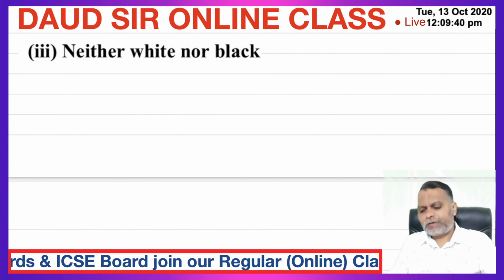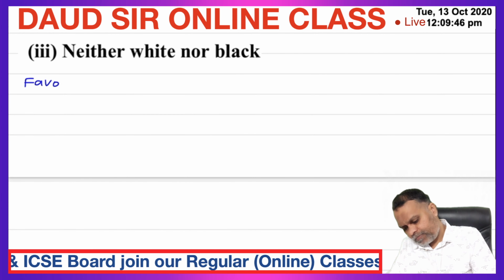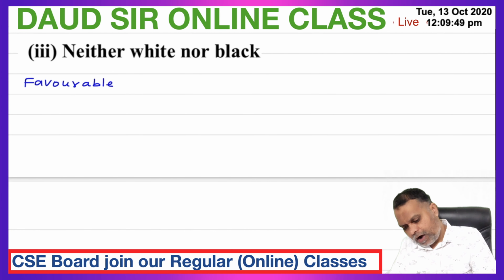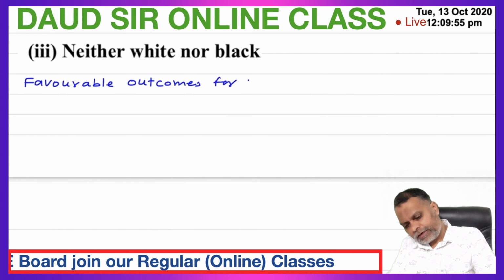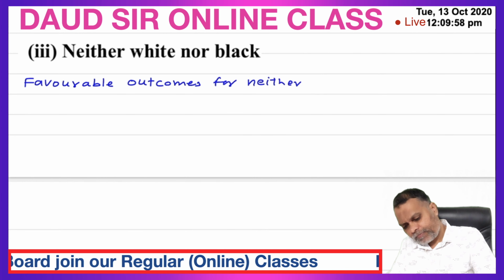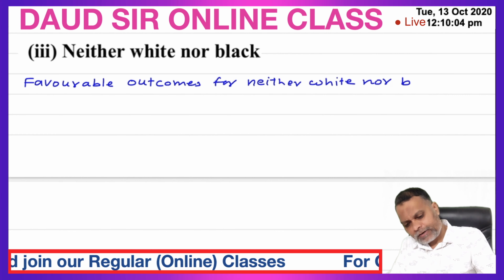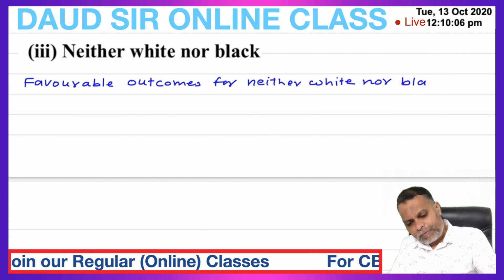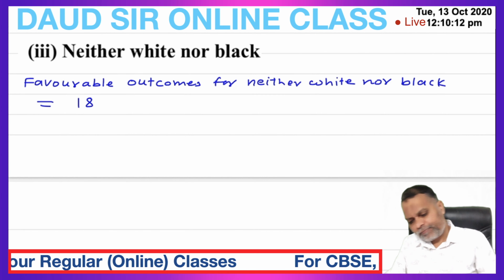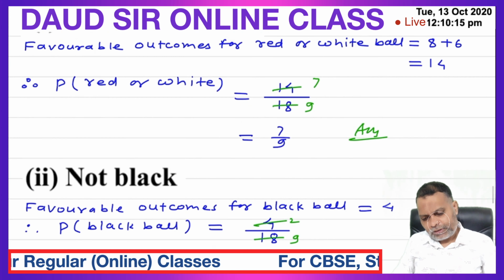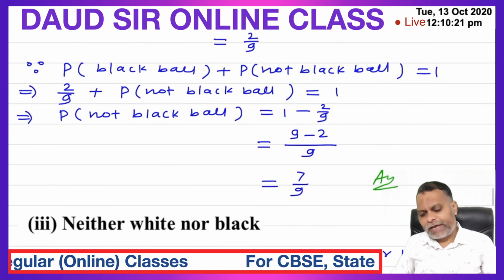Neither white nor black. So favorable outcomes for neither white nor black is equal to total number of balls 18 minus white balls and minus black balls.